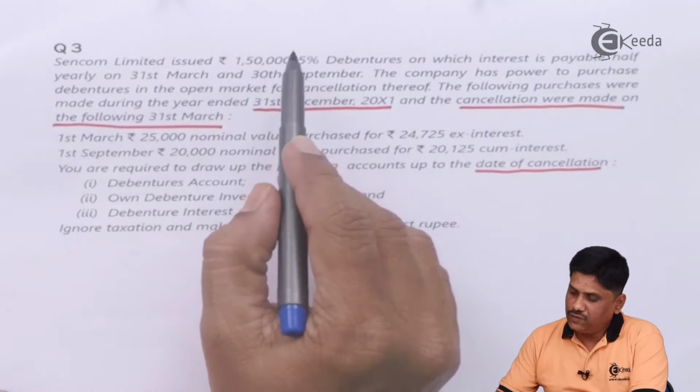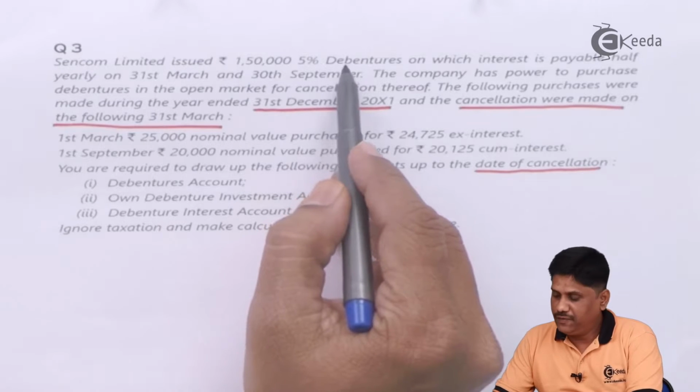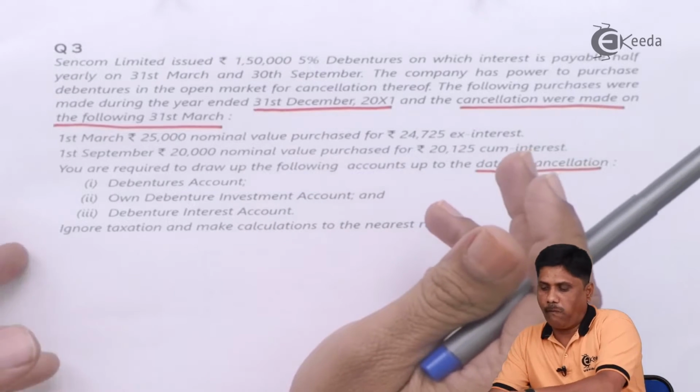My debenture amount is 1,50,000, rate of interest is 5% and it is for 3 months.